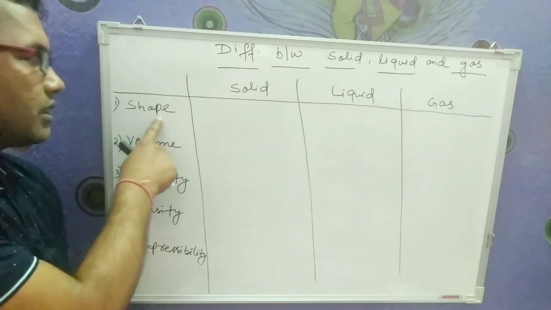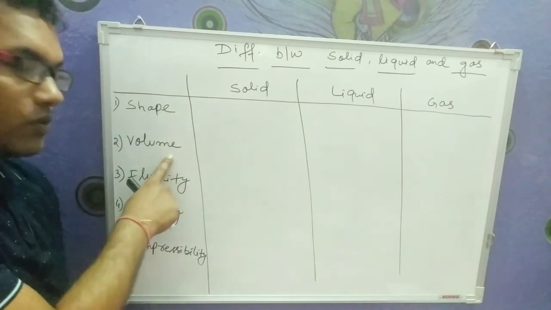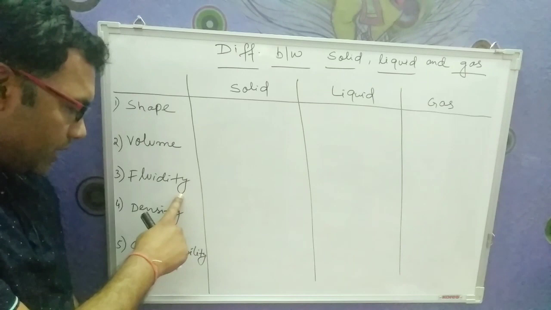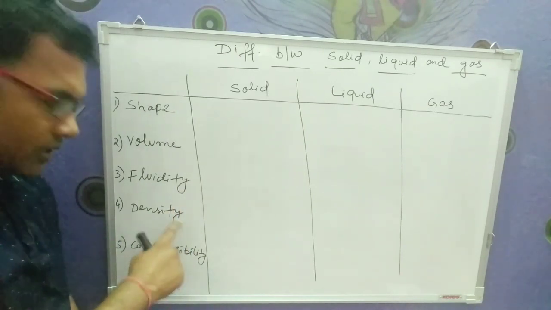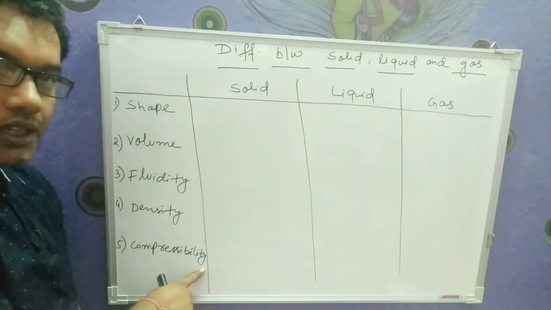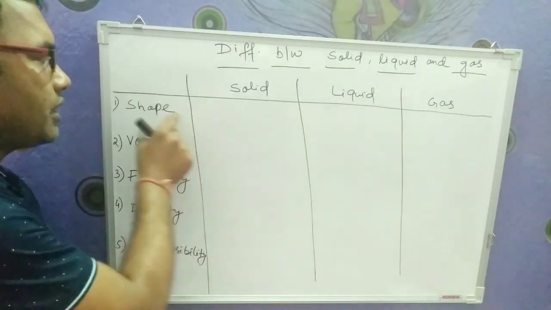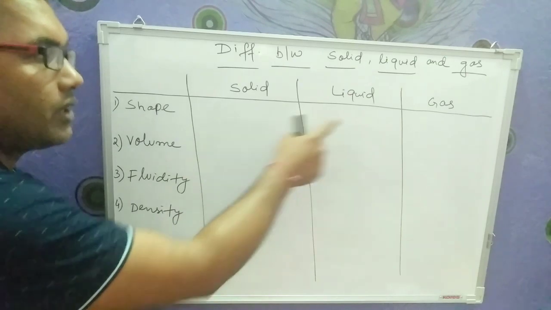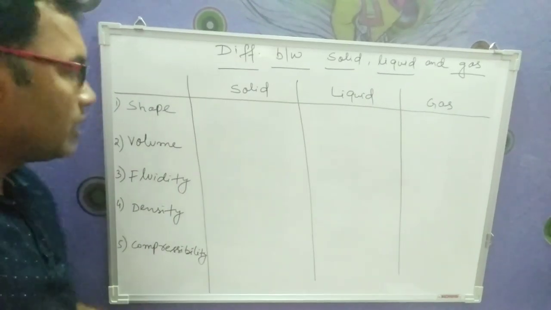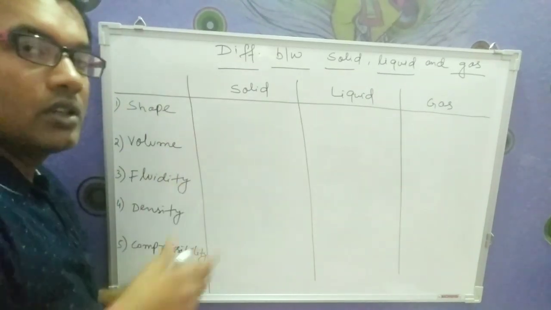The first one is shape, second one is volume, third one is fluidity, fourth one is density, and fifth one is compressibility. So one by one we will be understanding what is the property related to shape for solid, for liquid and for gases. Now first, shape.